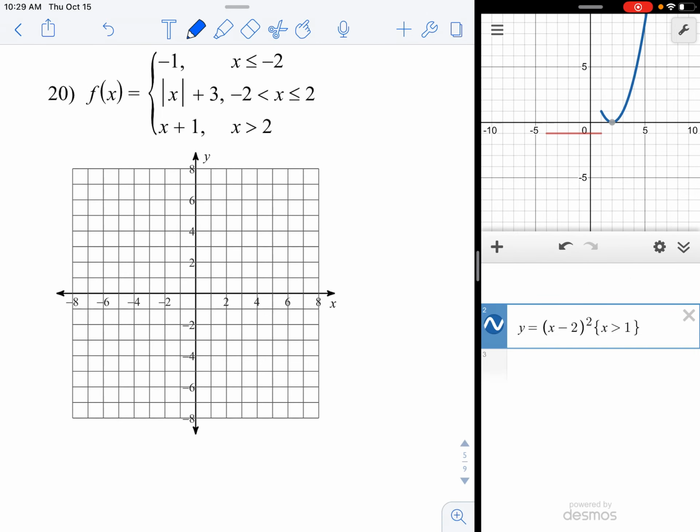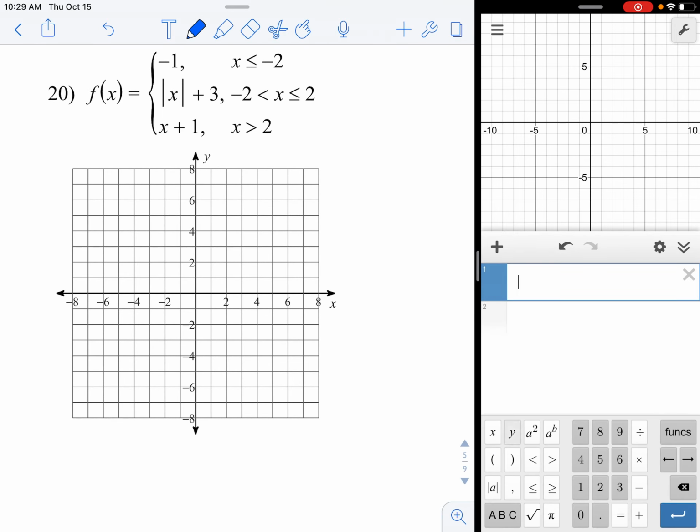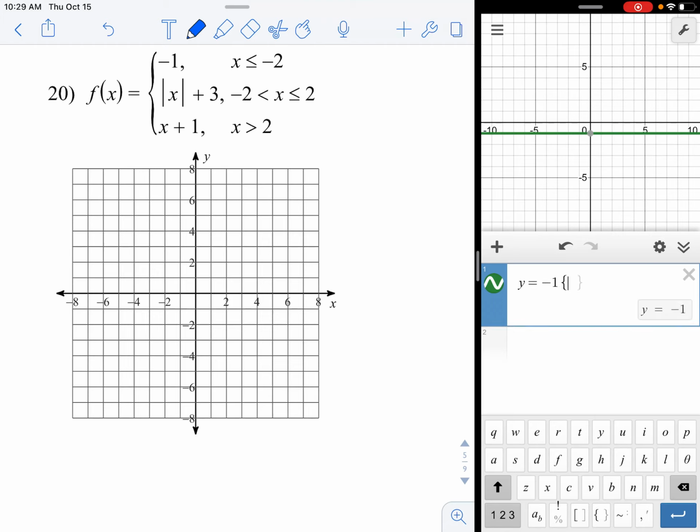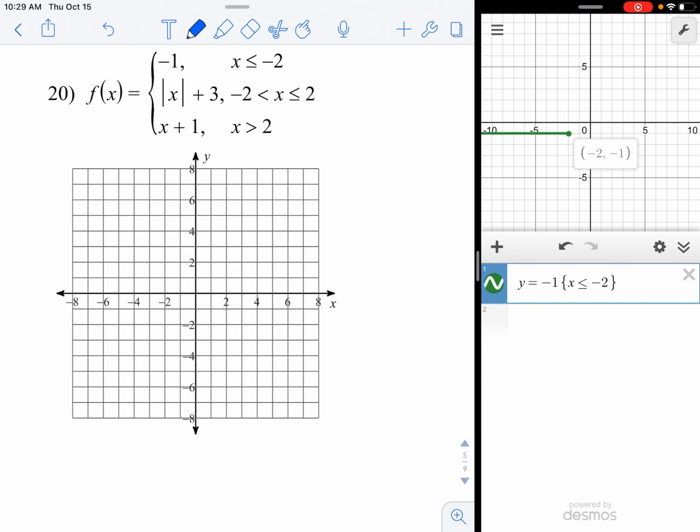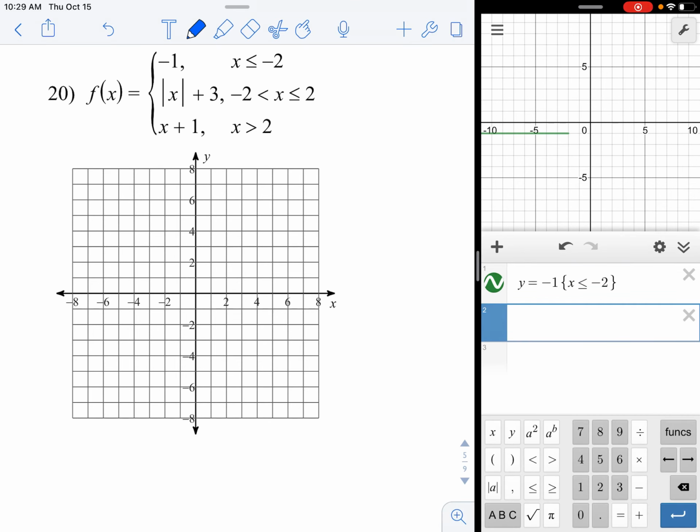3 pieces. This one starts off y equals -1. That's a constant function. That's going to be a horizontal line. Brace x less than or equal to -2. So there it is. Ends in a dot because there is an equal sign. Second, y equals an absolute value again. Absolute value of x, and then move the cursor over to go +3. There's our V shape, but that's a complete V.